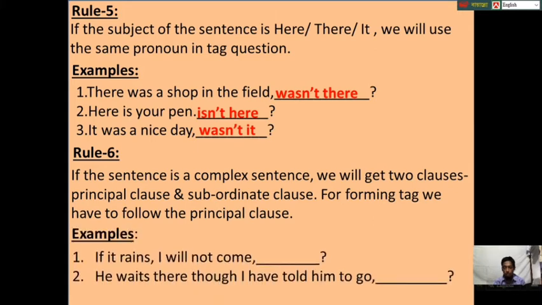For example, if it rains, I will not come. Here, I will not come is the principal clause, so the tag question will be will I. He waits here, though I have told him to go. Here, he waits here is the principal clause, so the tag question will be doesn't he.